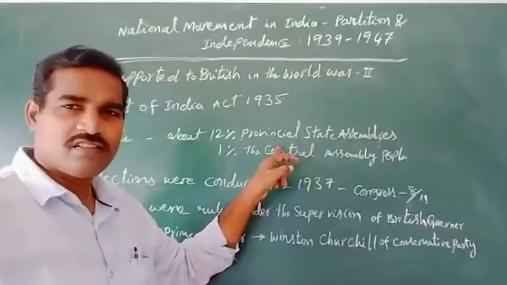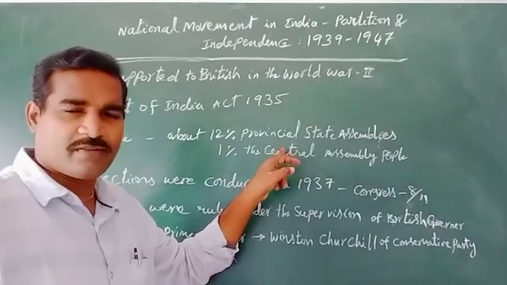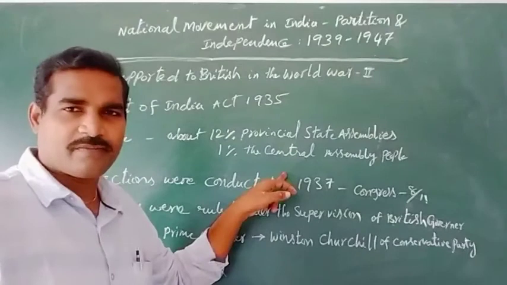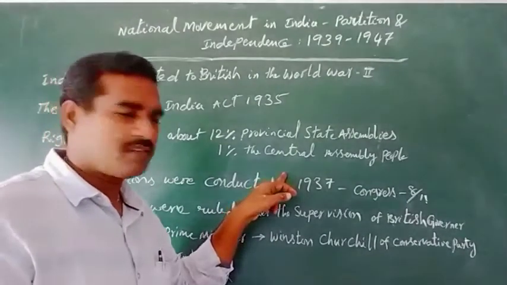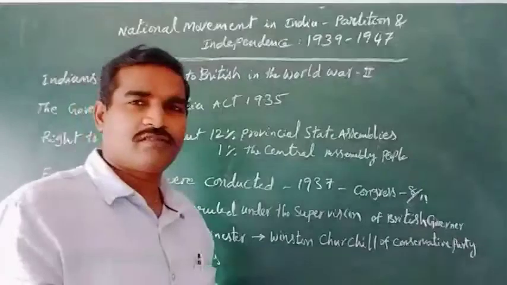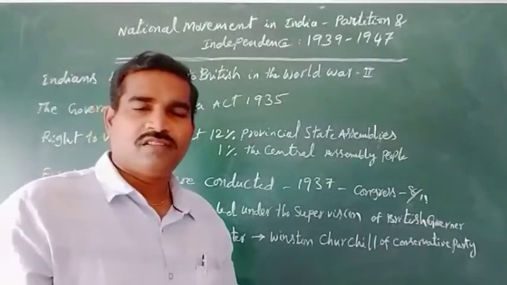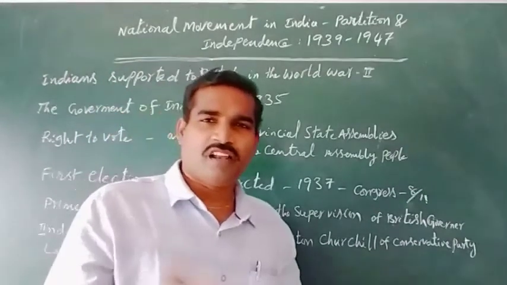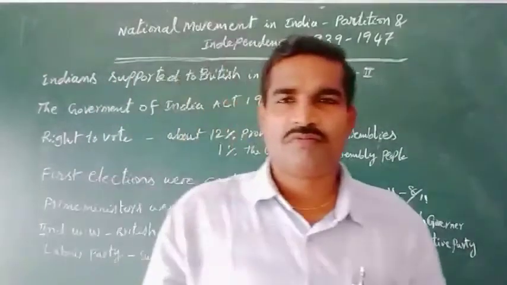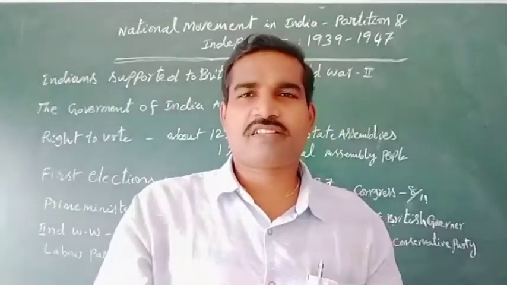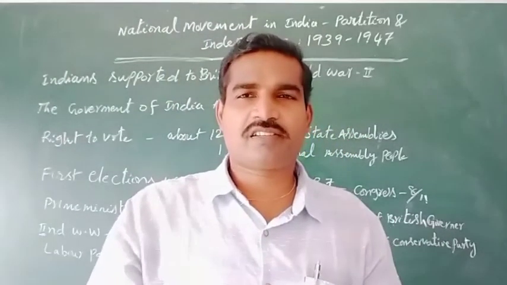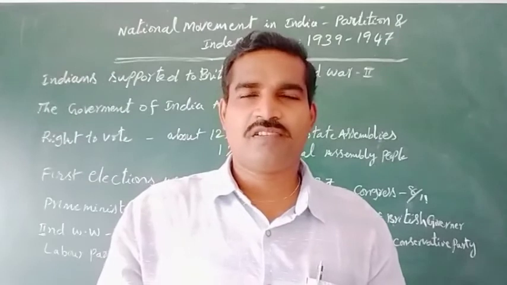State assemblies means state level. This is central level. Understand? And next they allowed participation in the elections, conducted elections. This was happening.